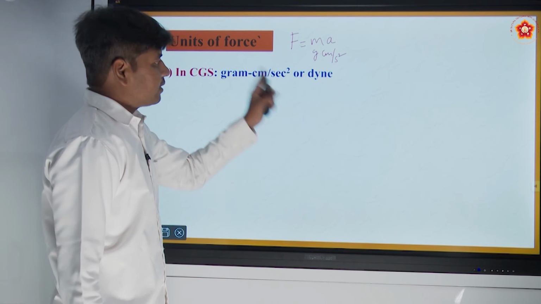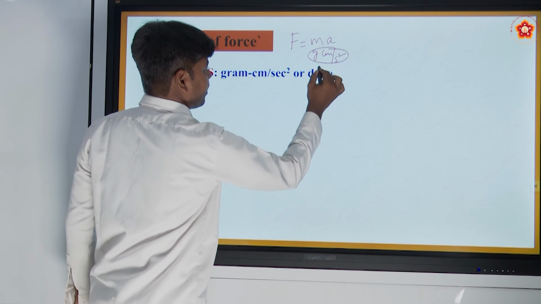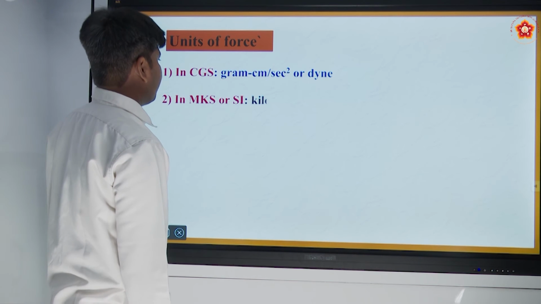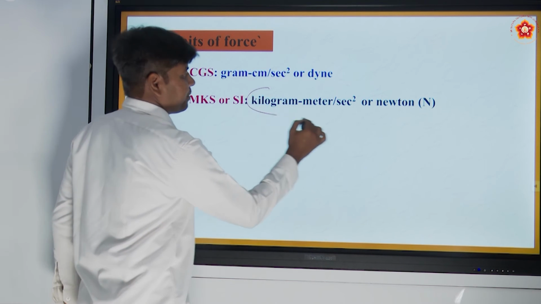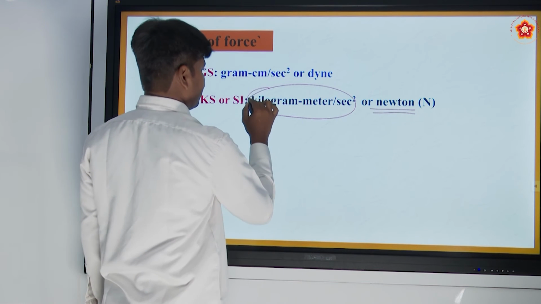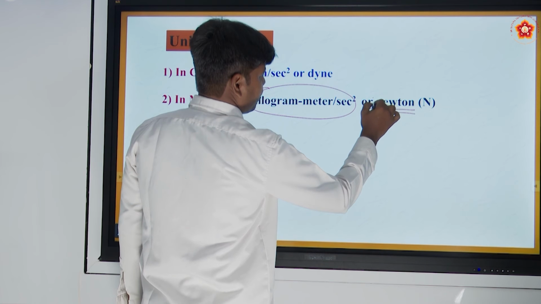This whole quantity we call dyne. Now in the MKS system, kilogram meter per second square is also called Newton. 1 kilogram meter per second square is equal to 1 Newton.